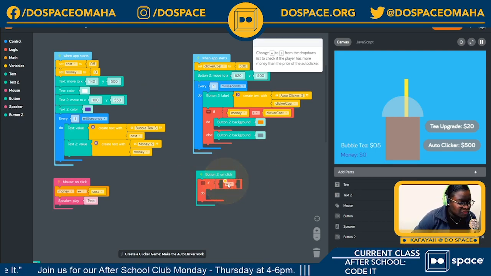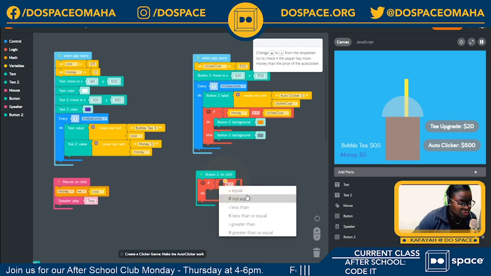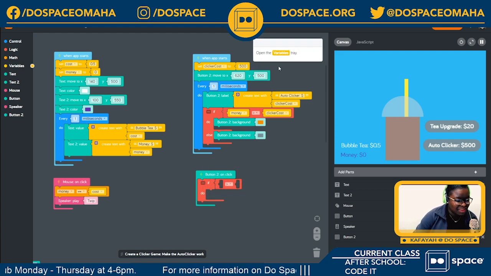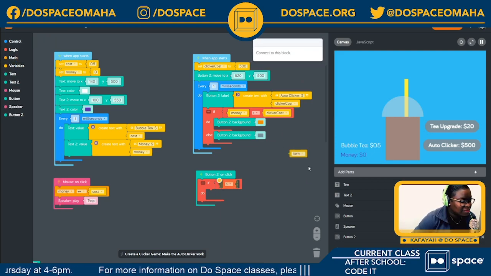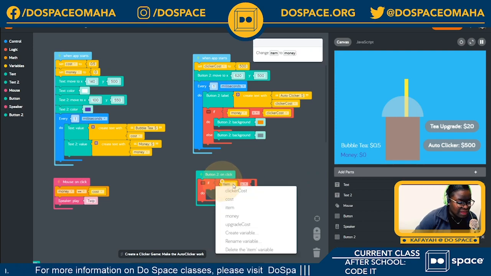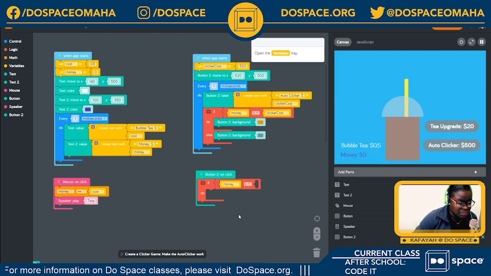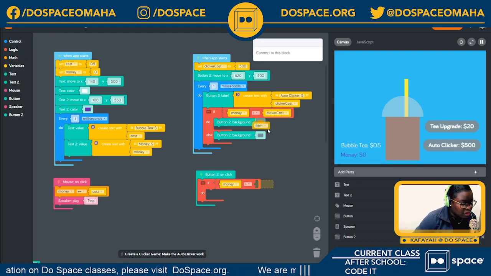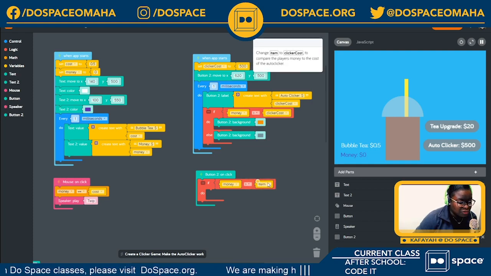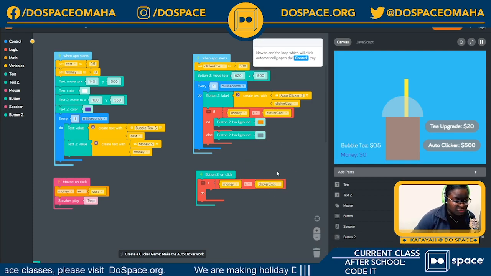Next I'm going to change my equal to sign to greater than. Oh, found it. Next I'm going to open my variables tray and select my item block, and I'm going to change that item to money because we're dealing in currencies. Back to my variables tray, another item block that I'm going to change to clicker cost.